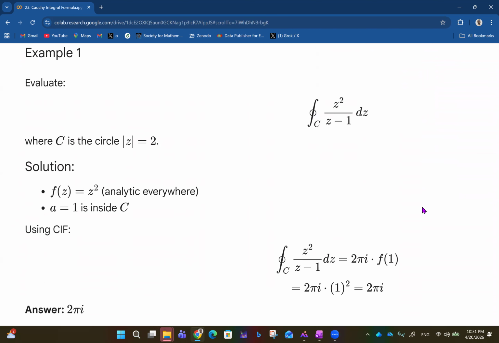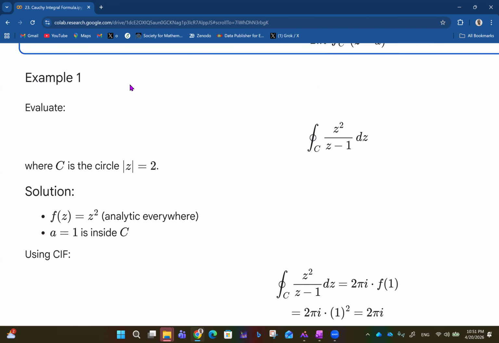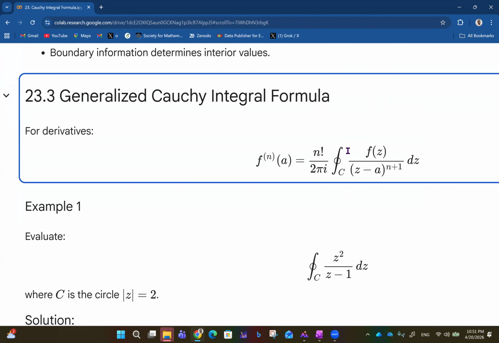So example one. We evaluate the integral of z squared over z minus 1 along the closed curve C, where C is the circle with radius 2. The solution: f of z is z squared, which is analytic everywhere, so that is established. A is equal to 1, and it is inside C. How do we know it is 1? Because we have z minus a, z minus 1, so 1 is a, as we already know.